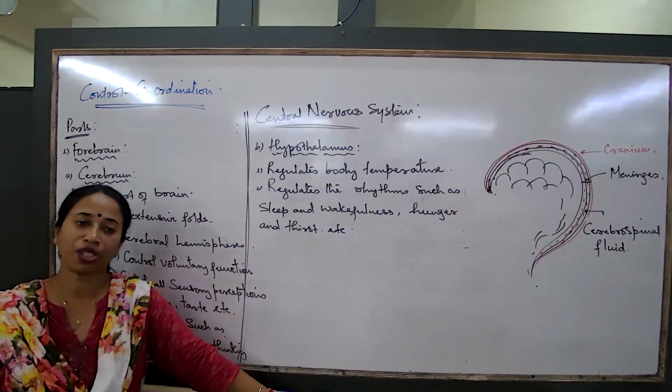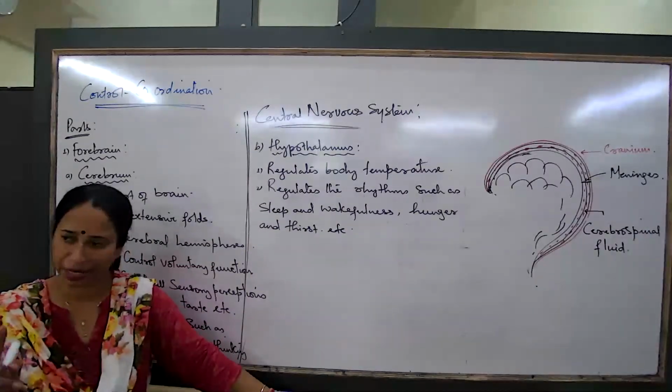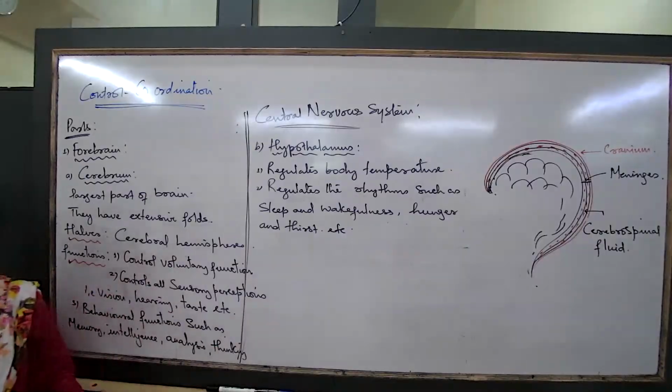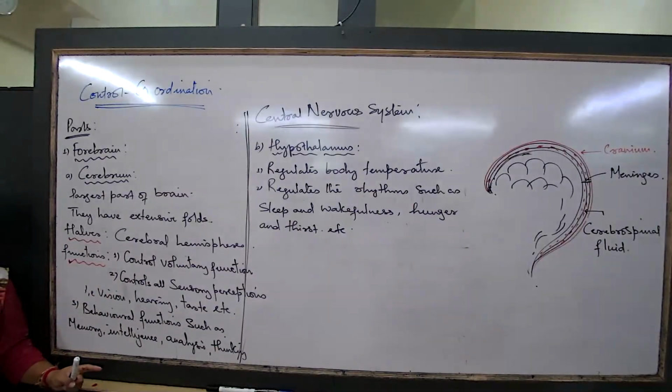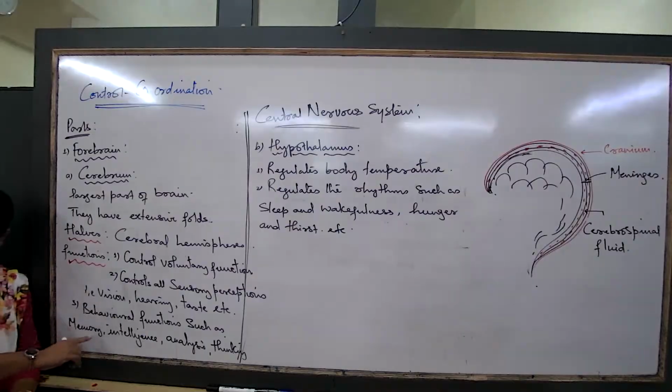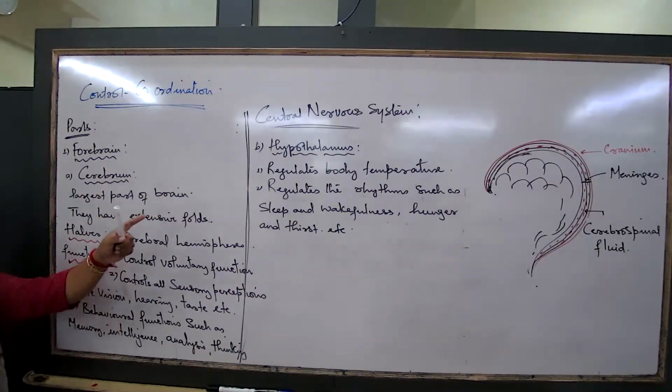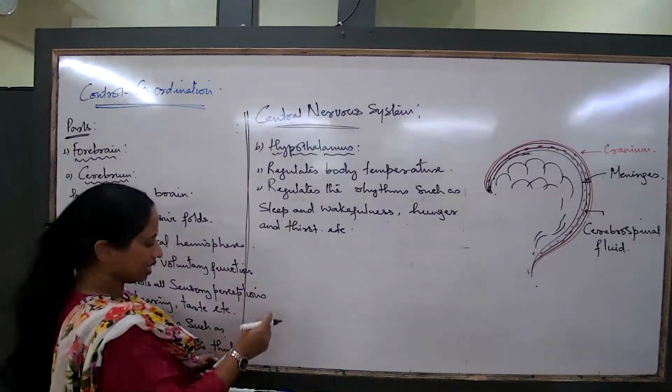So what are the two parts of the forebrain we studied? Cerebrum. What is its role? You have to remember these three functions, as you get 2-mark questions in your paper. Write down the three functions, two functions of cerebrum. That's a very common question. Function of cerebrum. Let us talk about the next part now.